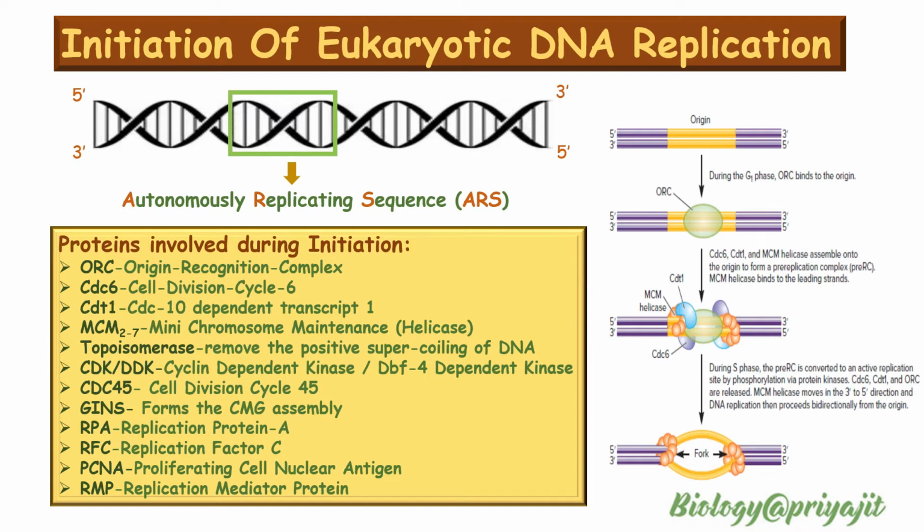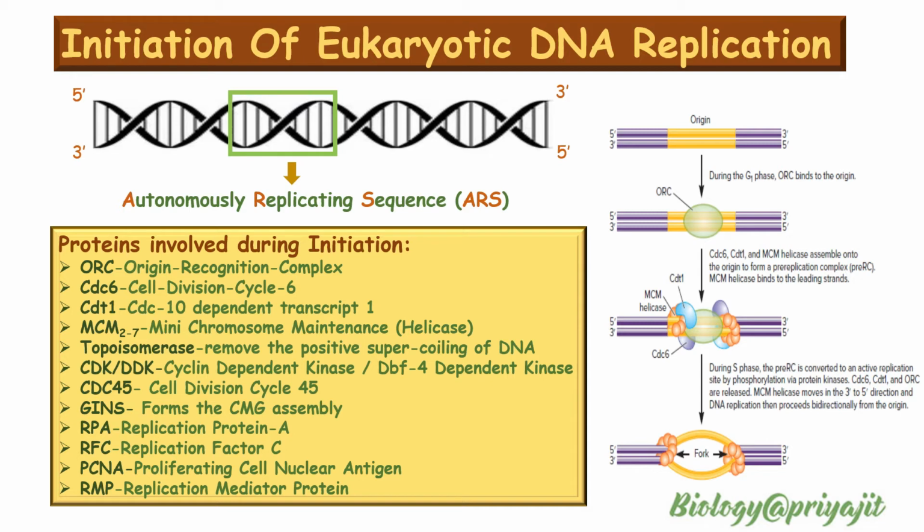ORC promotes the binding of cell division cycle 6 protein CDC6 and CDC10 dependent transcript 1 protein, that is CDT1. Both of these CDC6 and CDT1 proteins are needed for helicase loading on specific sequences of DNA. Then a protein complex made up of 6 protein monomers, called the minichromosome maintenance or MCM helicase, that is the MCM2-7 complex.